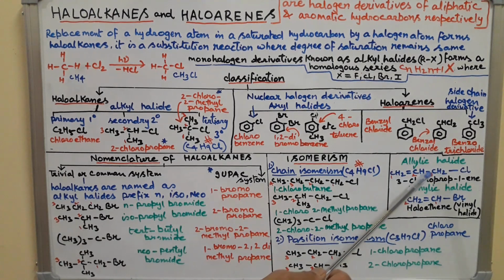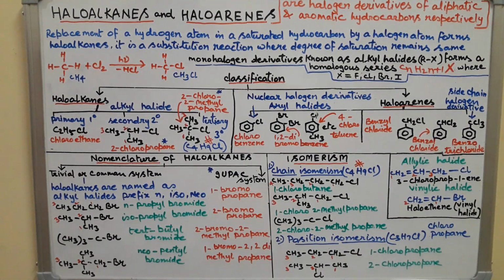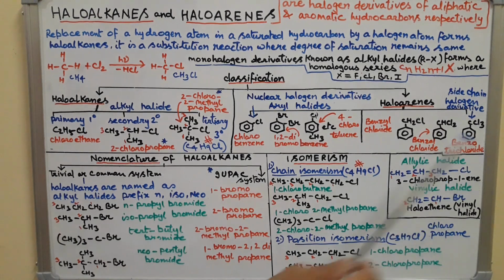See, this carbon is next to a carbon-carbon double bond. So this carbon is sp3 hybridized, and the halogen atom is attached to it. So this is known as an allylic halide. Is that clear? The IUPAC name is 3-chloroprop-1-ene.